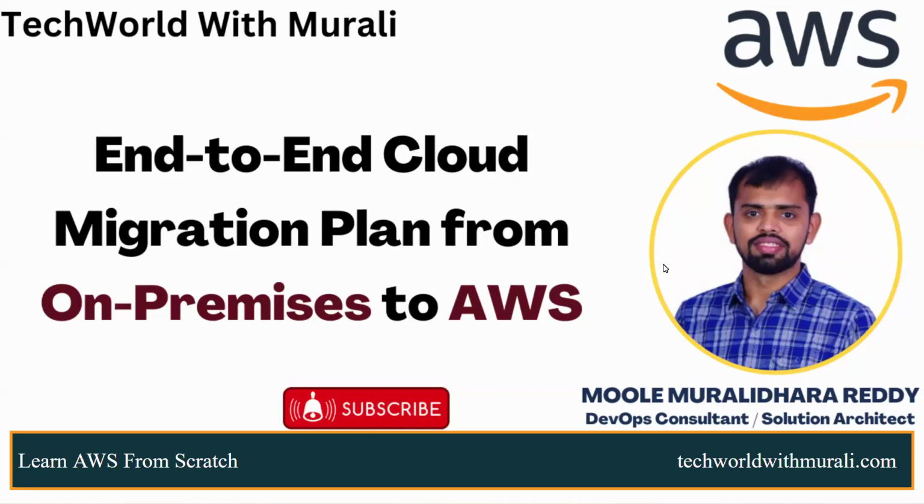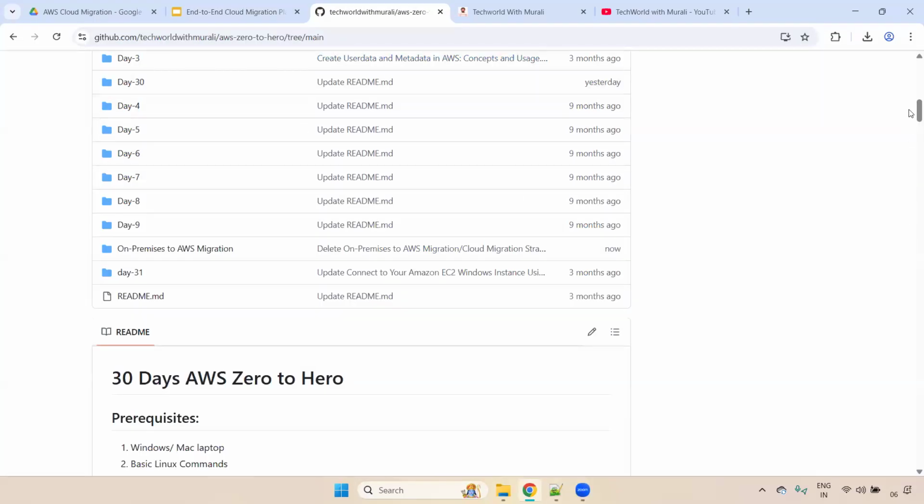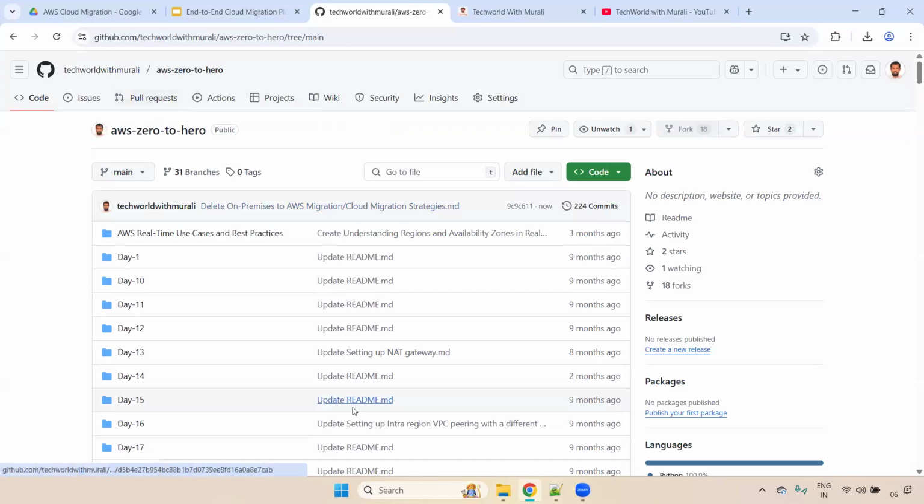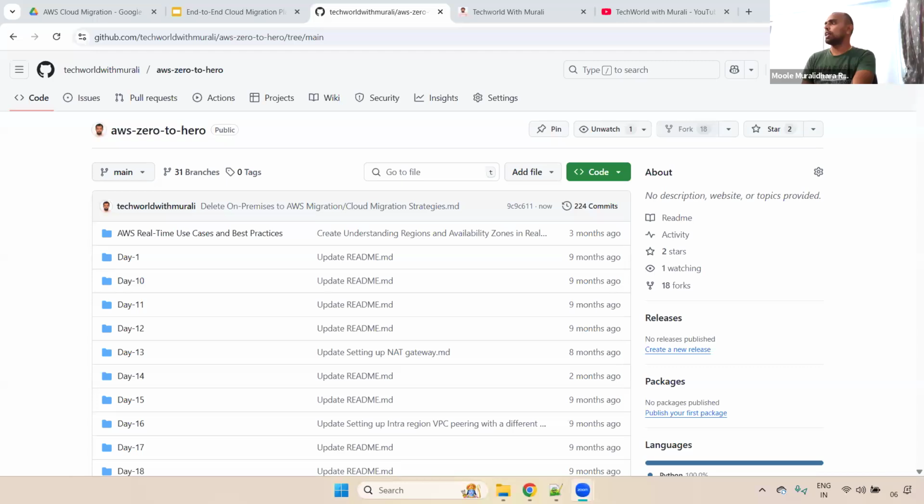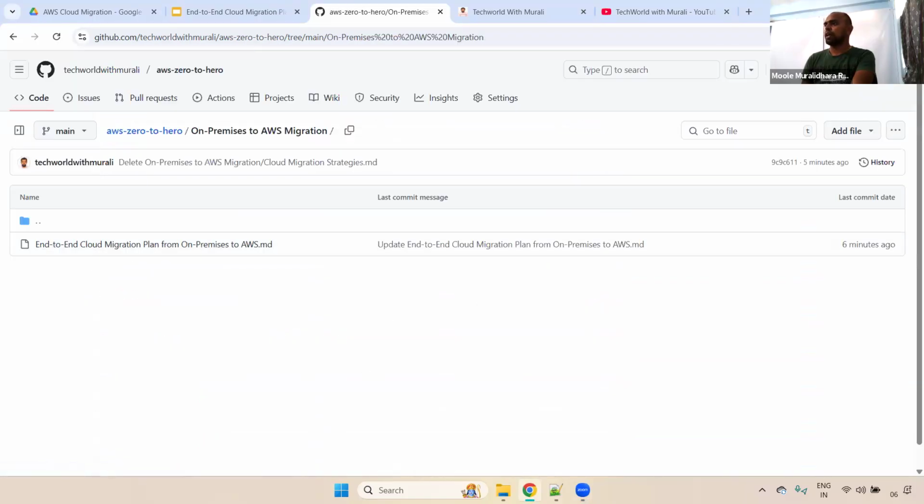Now we are going to discuss the end-to-end cloud migration plan from on-premise to AWS. In this video, I'm going to show you the steps involved when we are doing that on-premise to AWS migration. For that, here we have an AWS Zero to Hero GitHub repository, and I have created one folder, on-premise to AWS, with a README file as well. We can go one by one so that you will get some idea.